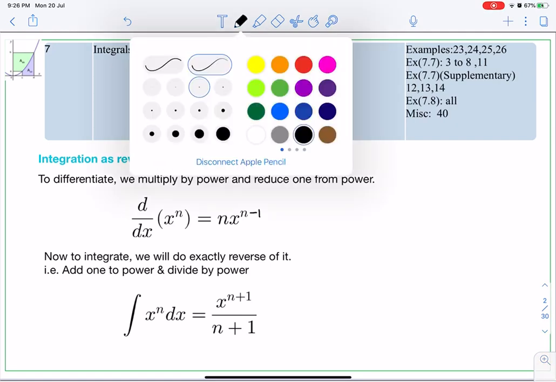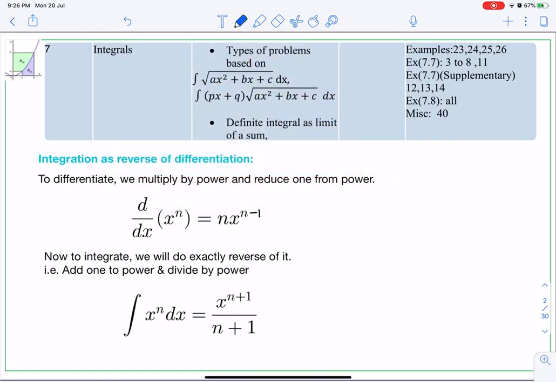So for example, if you have x to the power 3 dx, what are you going to do? Add 1 to the power. So it is x cube, so x to the power 4, and divide by that. This will be the integration. Of course, we are going to add plus c in it. Why are we going to add it? We will see it in the next part of this chapter.